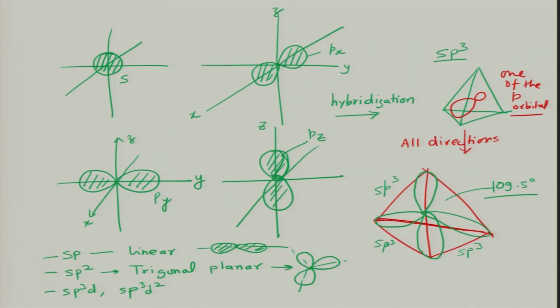So, sp3 happens in the case of, for example, diamond, and sp2 will happen in the case of things like graphite. Graphite is sp2 bonded and diamond carbon is sp3 bonded.